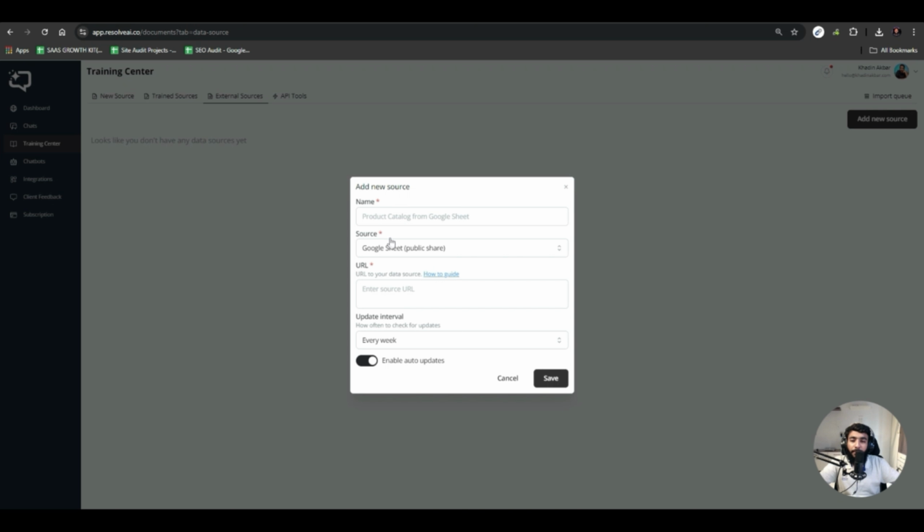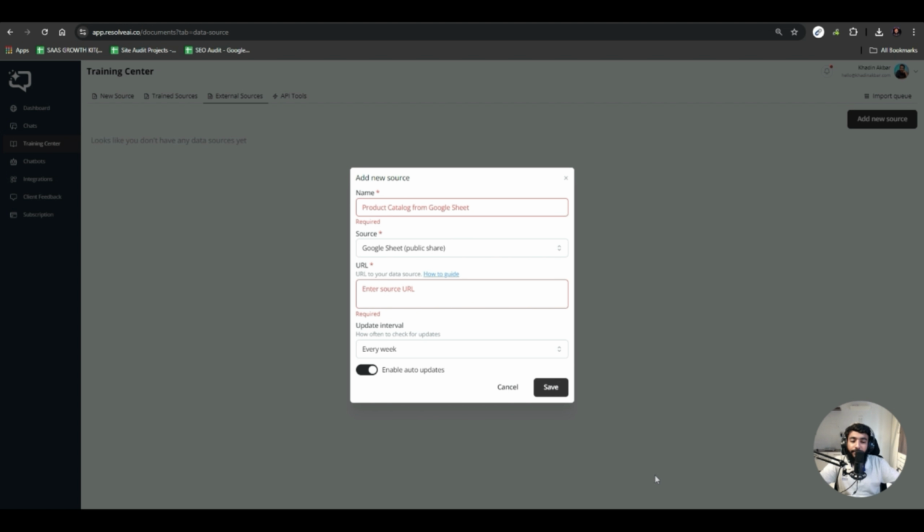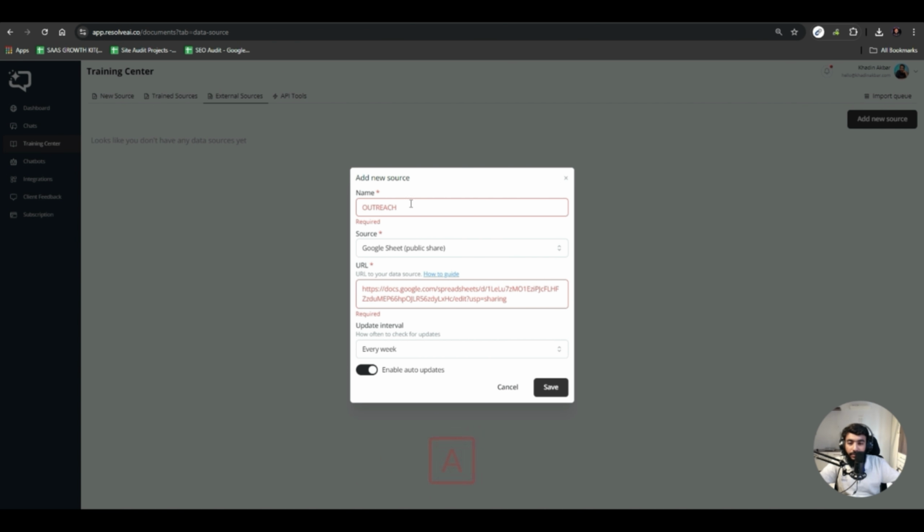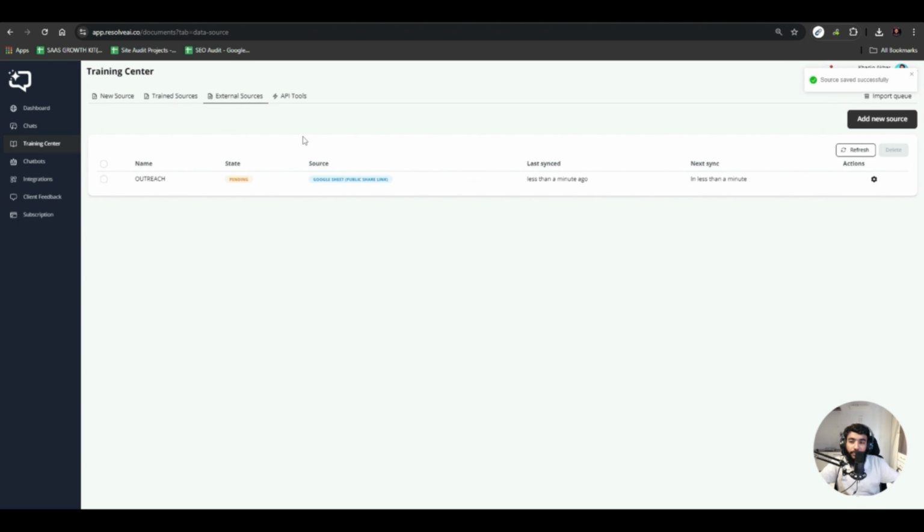The Google Sheet should be public. Enter the name and hit save, or let's say let me add this. Okay, so outreach, and then hit save. Here you go. We just edit the sheet and it would take some time and it would get indexed there.